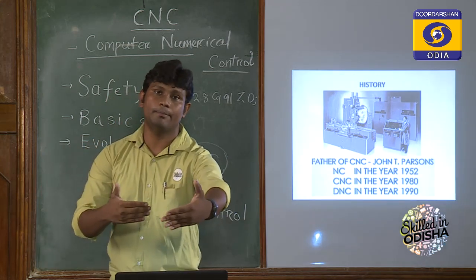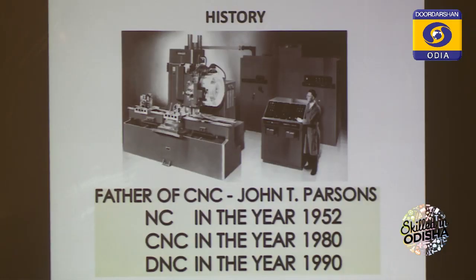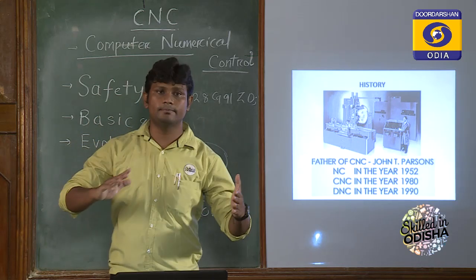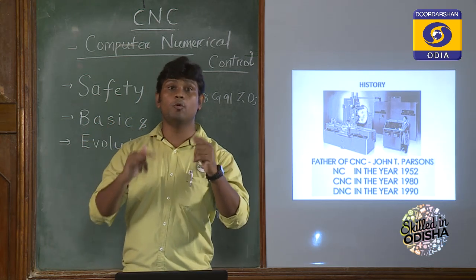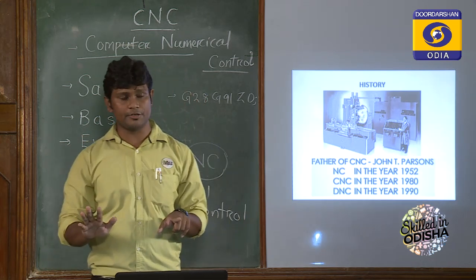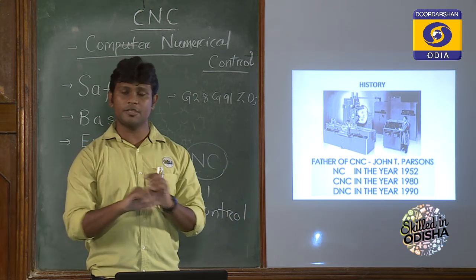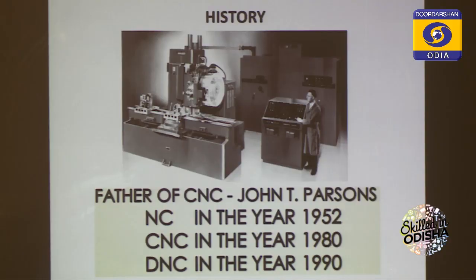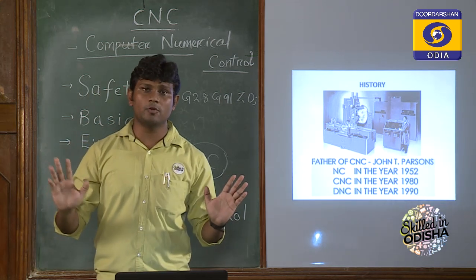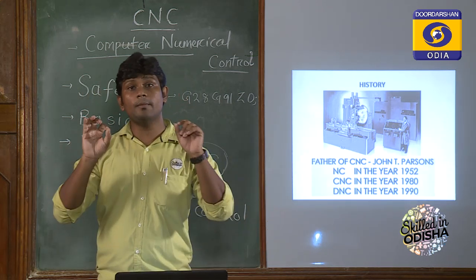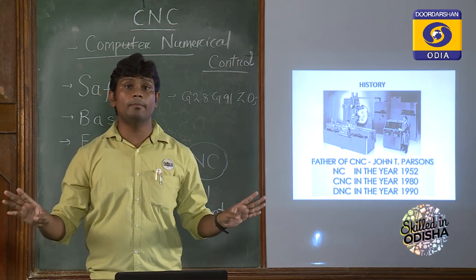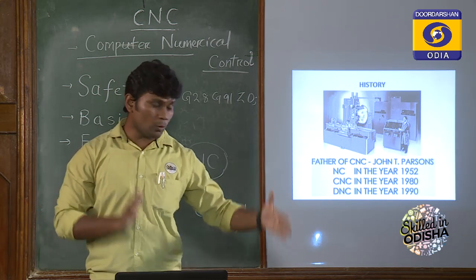But the problem with the NC machine is that it is not flexible, because once you have entered the program, a fixed program, it cannot be modified while you are doing the machining operation. That means cutting speed, feed, and depth you cannot change during machining. So it is not flexible. That is the disadvantage of the NC machine. Once the program is over, you have to make another program. And one major disadvantage is that there is no memory in the NC machine, so you cannot store the program.